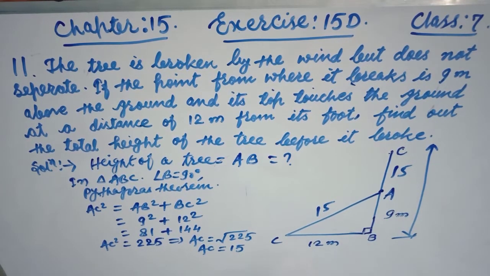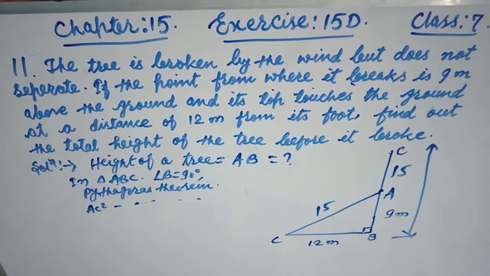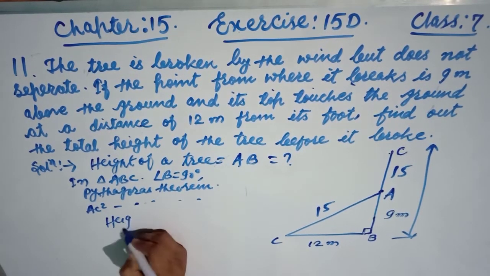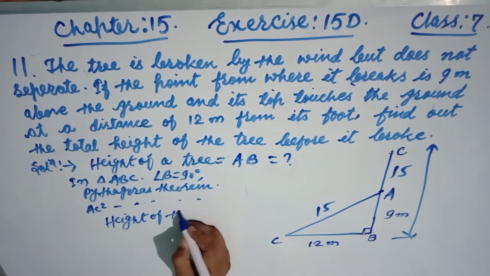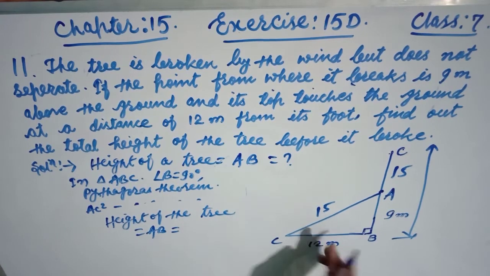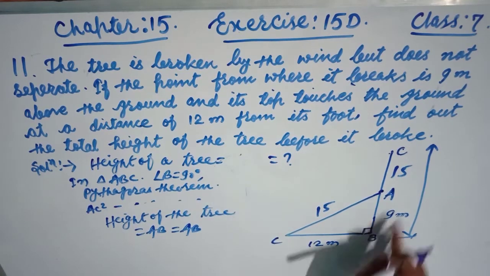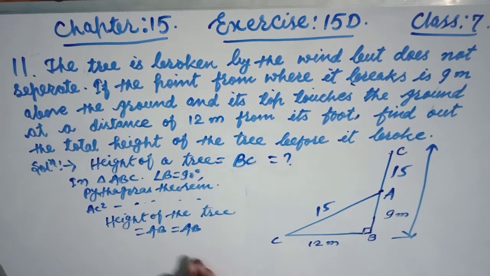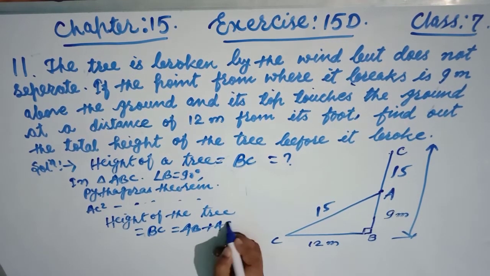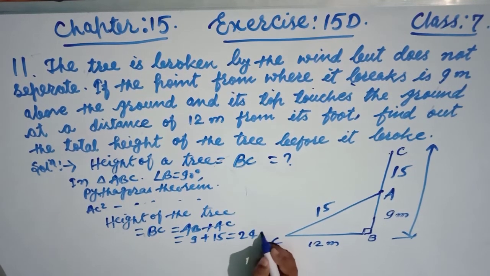Now the height of the tree is equal to, friends, AB. Sorry friends, BC is the height. So the height of the tree BC could be written as AB plus AC. We can say 9 plus 15, this is, friends, 24 meter. So this is the answer.